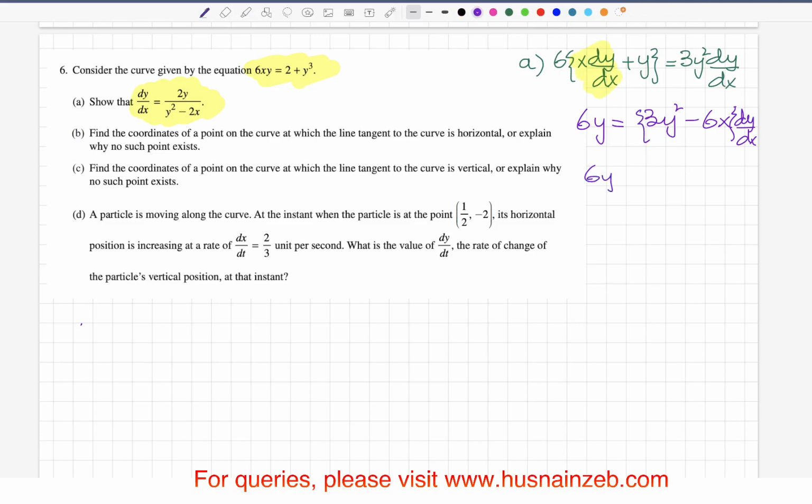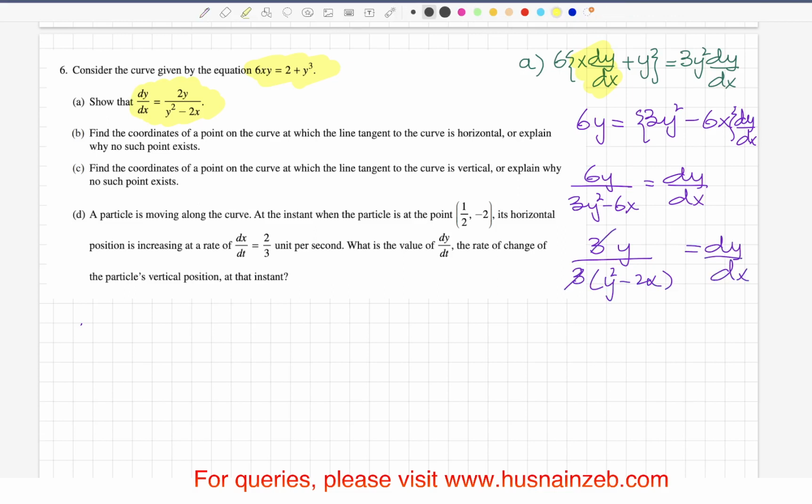So 6y divided by 3y squared minus 6x is dy/dx. Taking 3 out of it, we get 2y over y squared minus 2x for dy/dx. And this is what we were looking for. So that is the derivative, and that's proved.